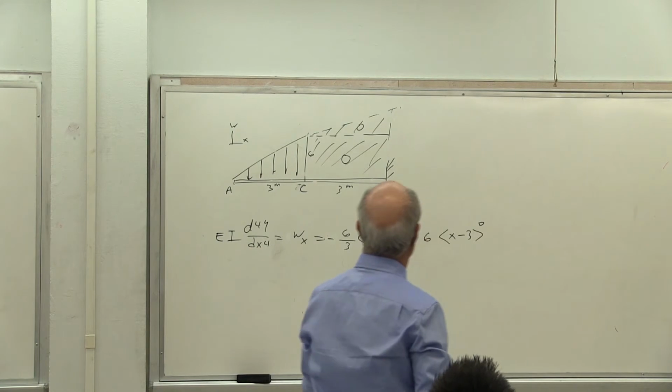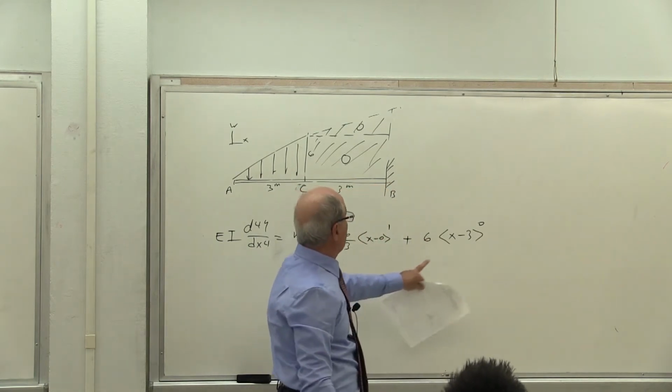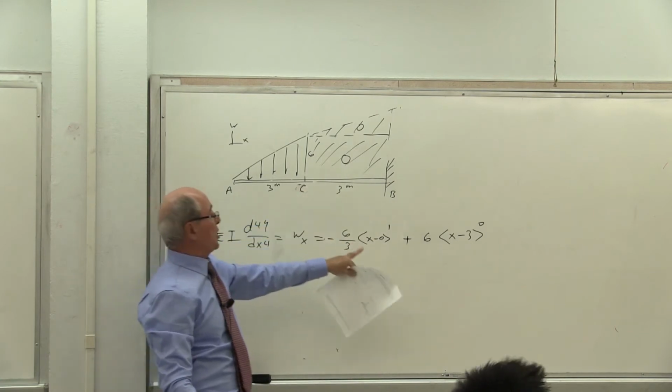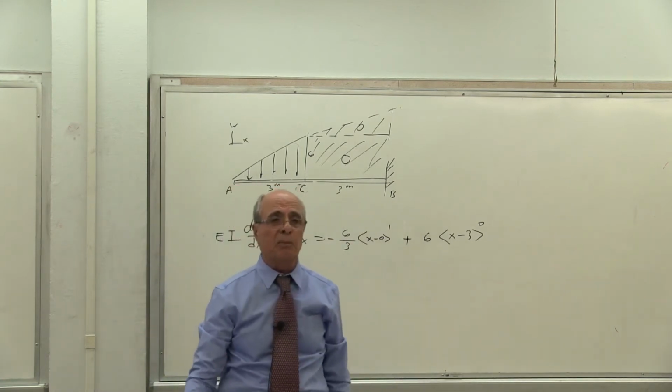X minus 3 to the 0. This one? To the 0. Oh, because it starts at this point. Okay. So that's the whole point. This is the A point. The A point is the starting point.